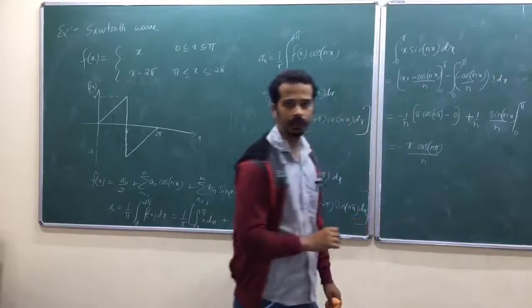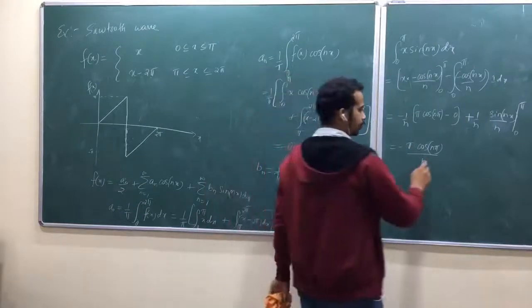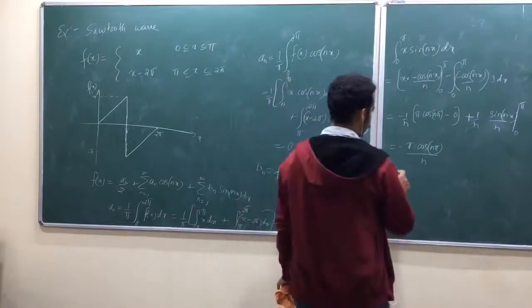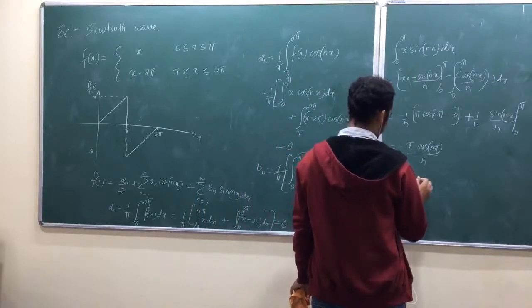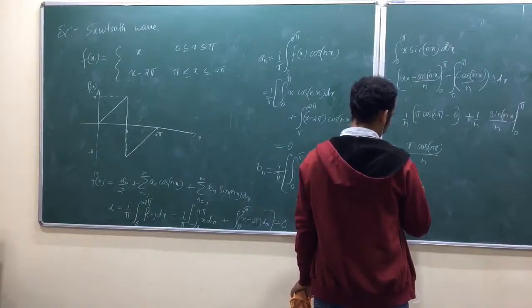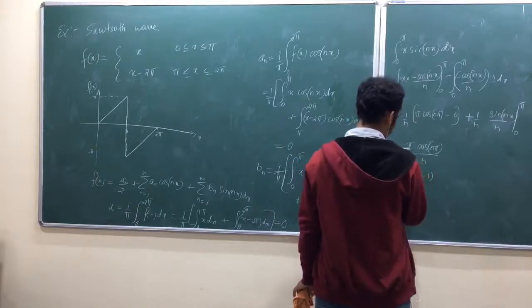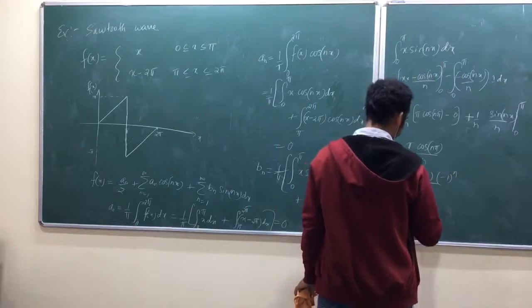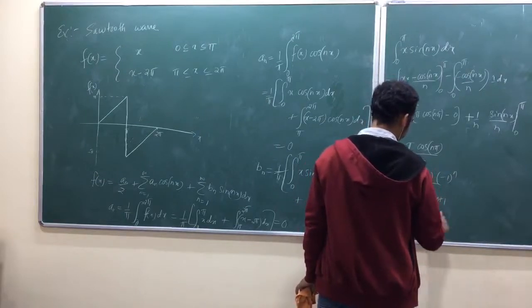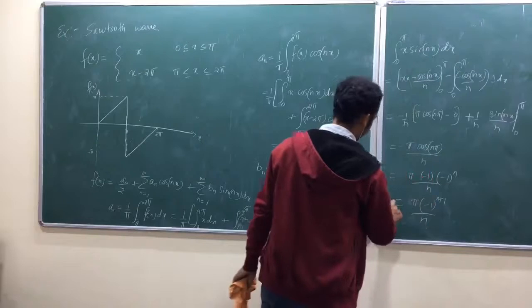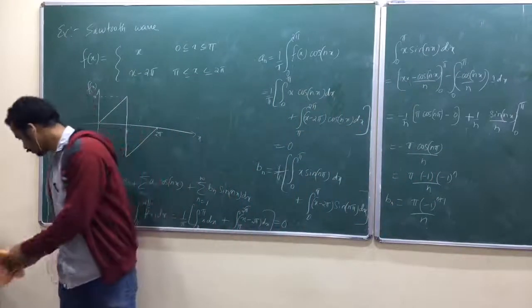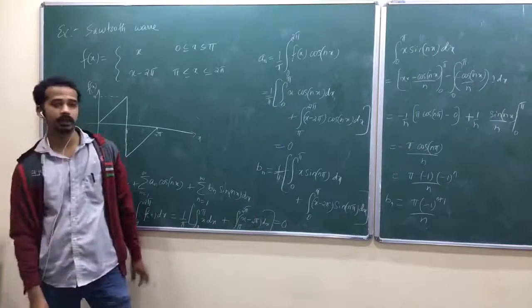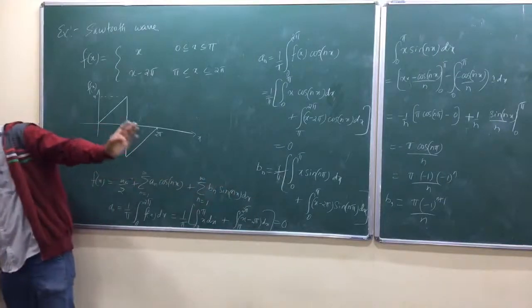What is cos n pi? I had given that: minus 1 power n. Whenever n is odd it is minus 1, whenever n is even it is plus 1. So pi into minus 1 power n plus 1 divided by n, that is your Bn. Do it yourself.